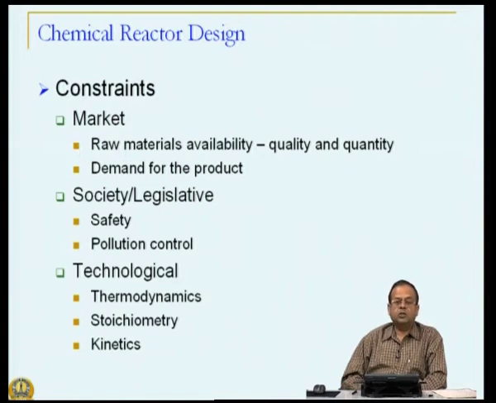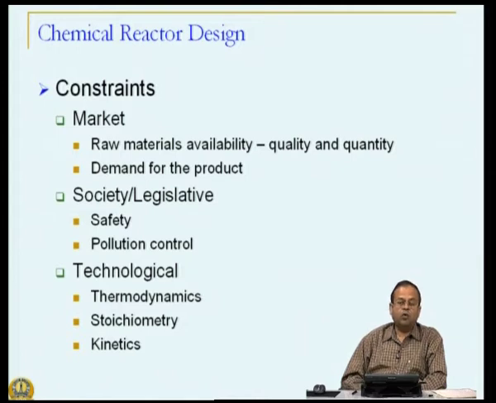I may desire that I want 90% conversion of my reactant, but thermodynamics dictates that the equilibrium conversion is only 60%. So, how do I go from 60% to 90%? First of all, left to itself, you cannot do anything about it. So, thermodynamics has become your constraint.